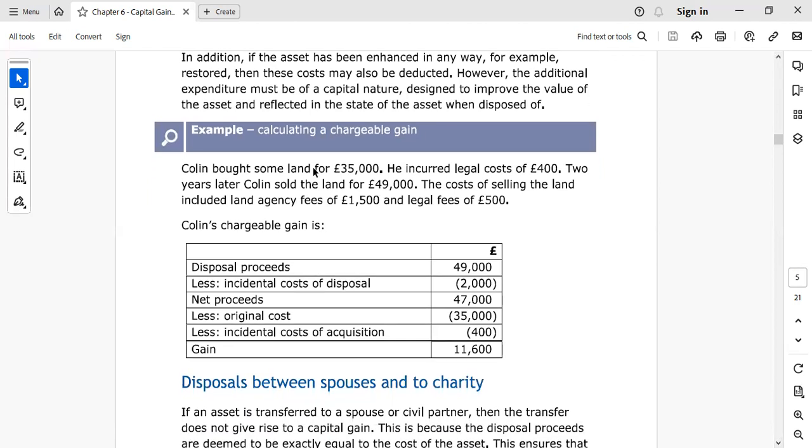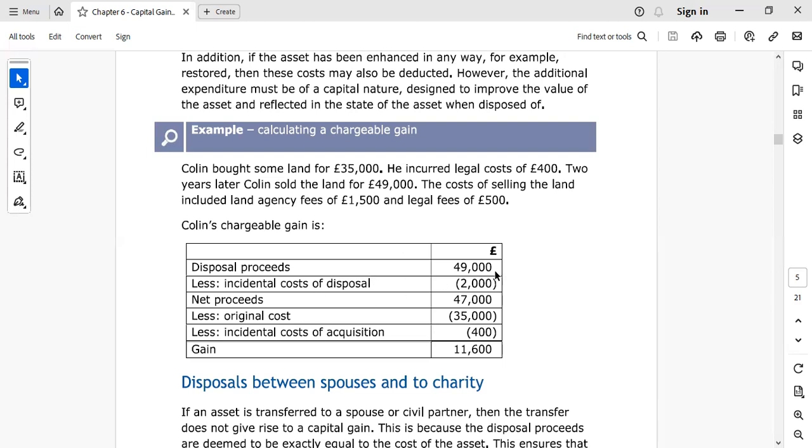Colin bought some land for 35,000. He incurred legal costs of 400 pounds. So if we put this figure in our template, original cost is 35,000 and incidental cost is 400 pounds. Two years later, Colin sold the land for 49,000.